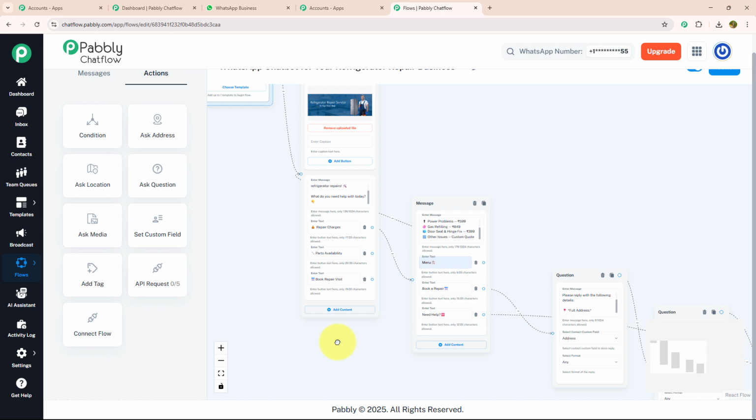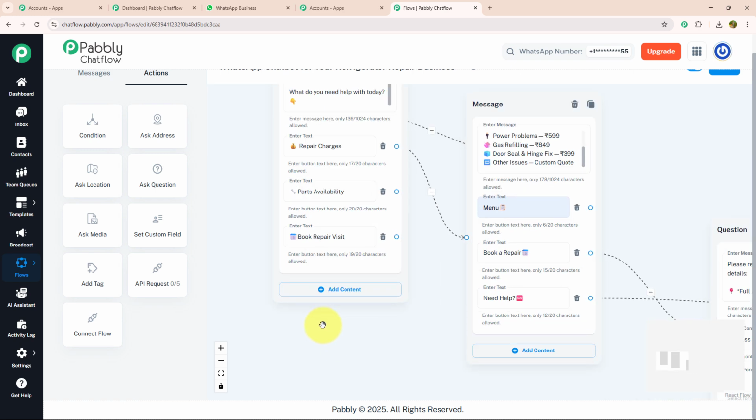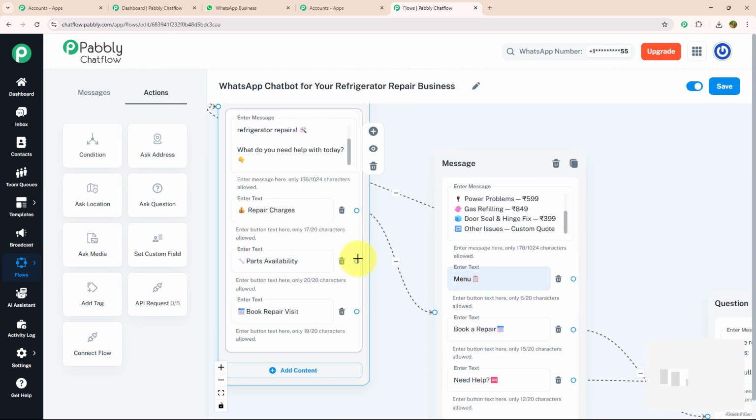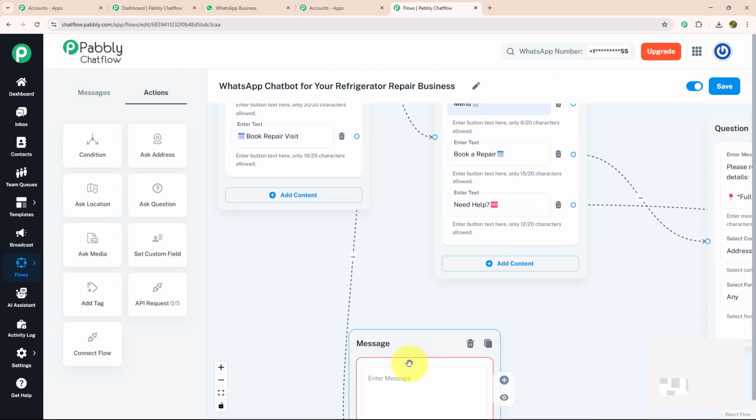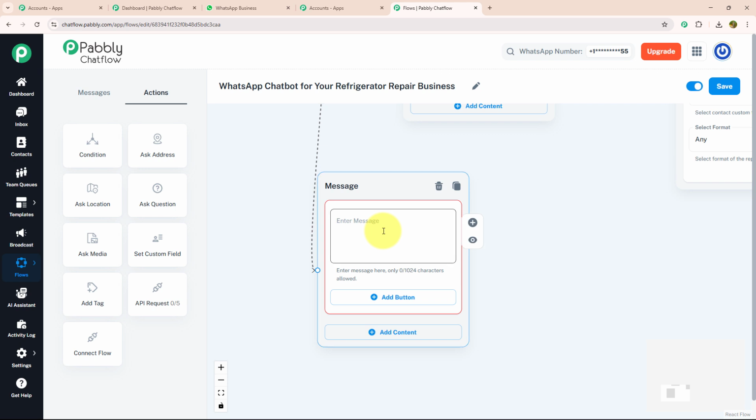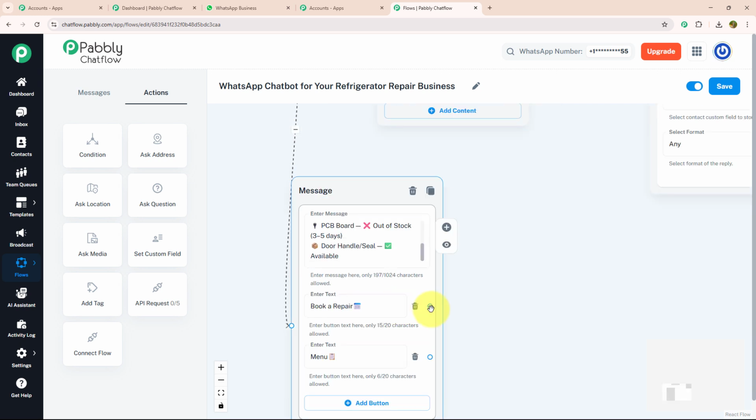And now let's move to our next action button, which is part availability. To tell about the availability, I'm going to drag and drop, select the text button and enter my message in which I will mention all the available parts, and even I'm going to mention parts which are not available like this, in which I have mentioned all the parts with in stock, limited stock or out of stock. Now with that, I'm going to provide two action button, book a repair and menu.